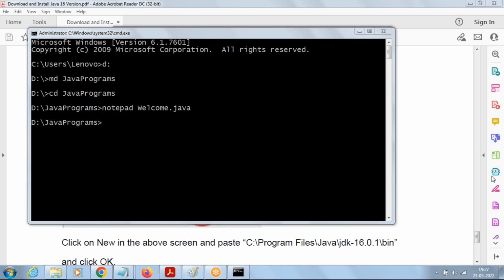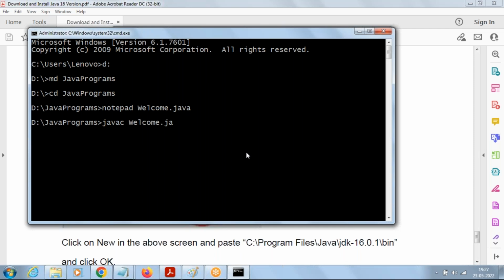Javac. Very good, Javac. What is the command to compile a Java program? Javac, and we have to go with the name of the file. What is the name of the file here? Welcome.java.